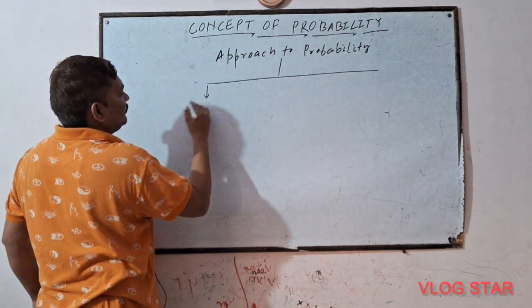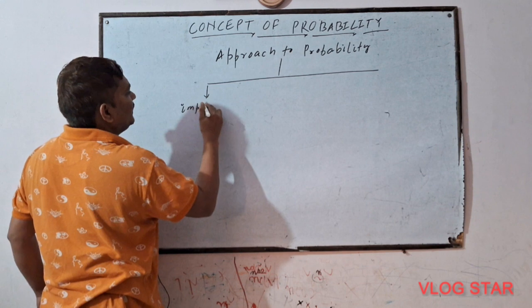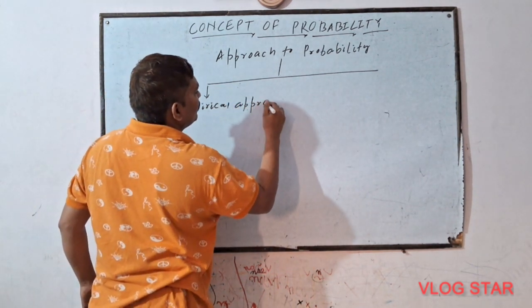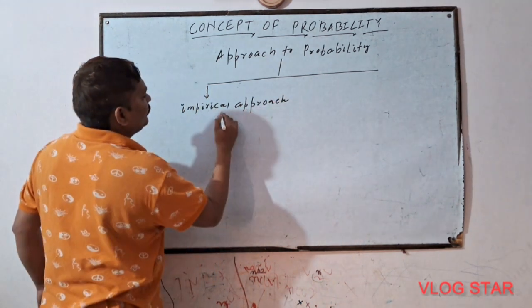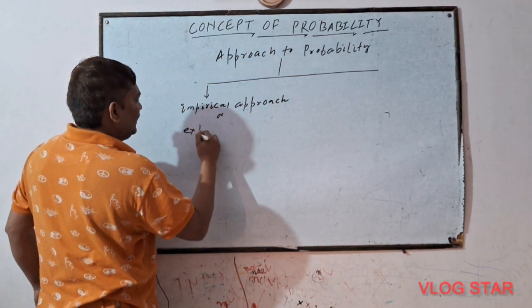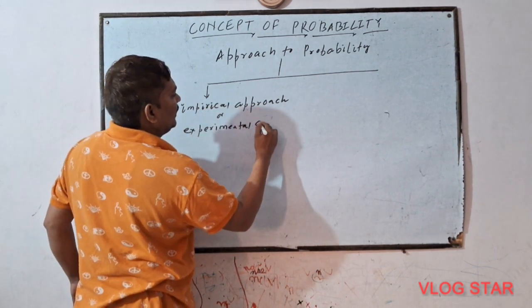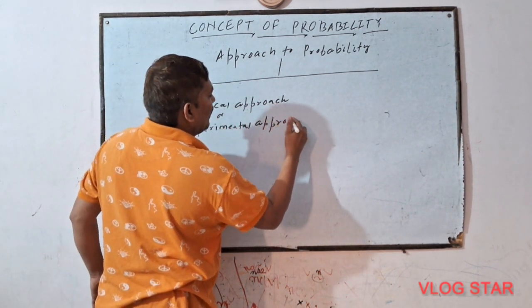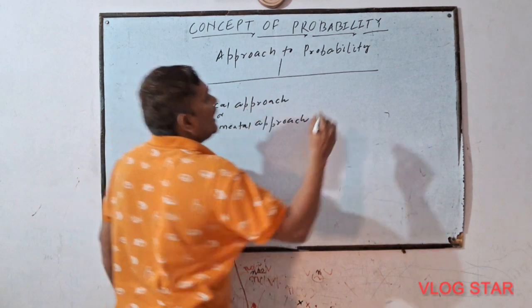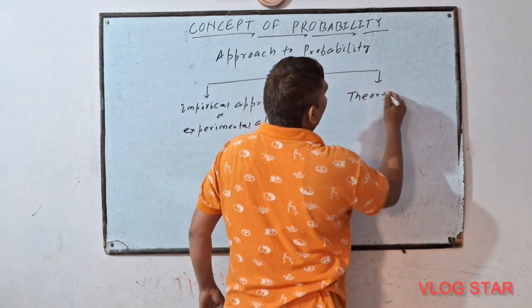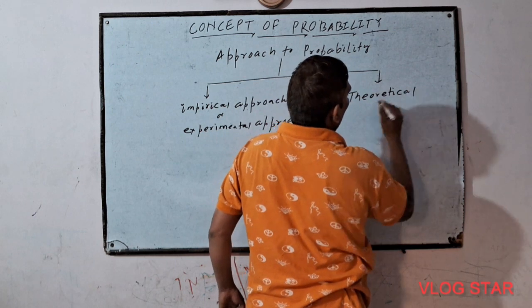The first one is the empirical approach, or experimental approach, and second one is the theoretical approach.